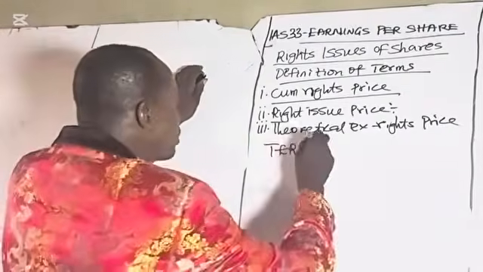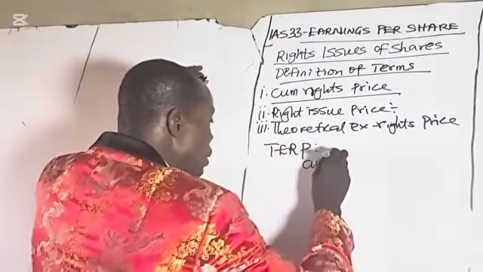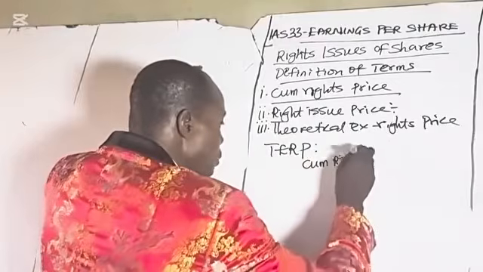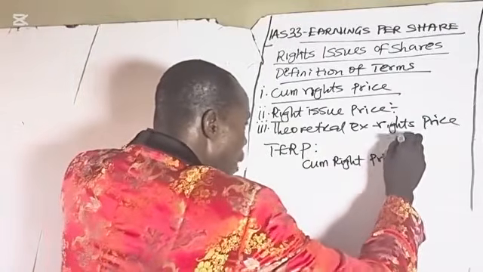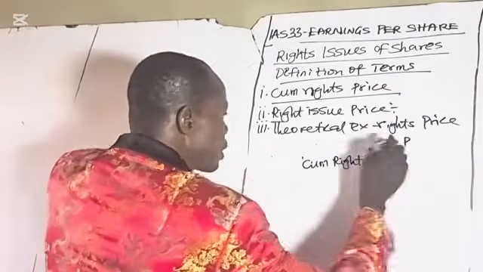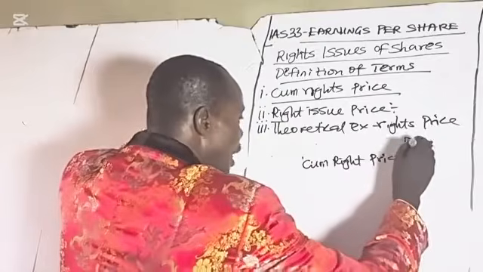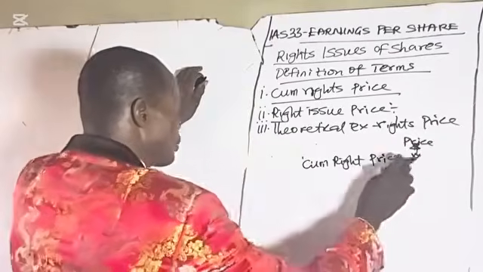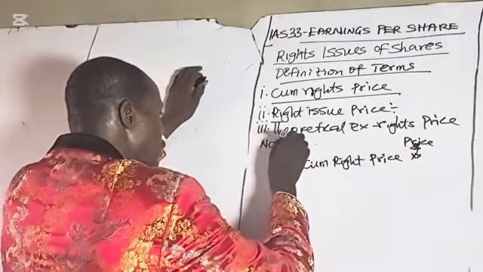To calculate the theoretical ex-rights price, we have the cum rights price. So you have price. This is the value of the cum rights price. This is the number of shares.